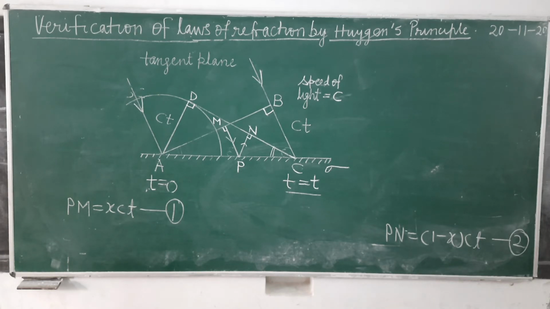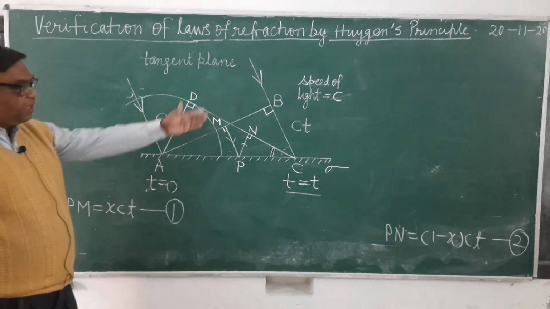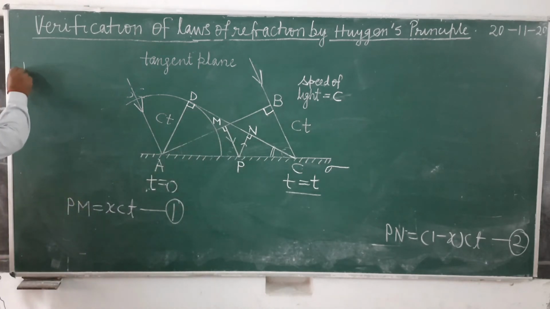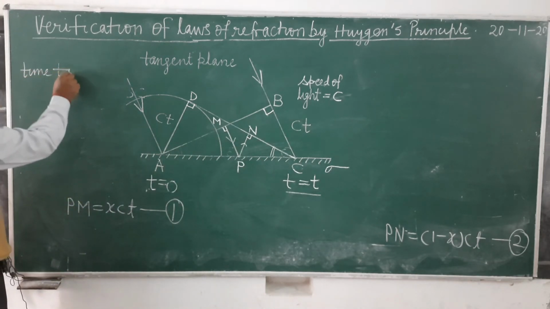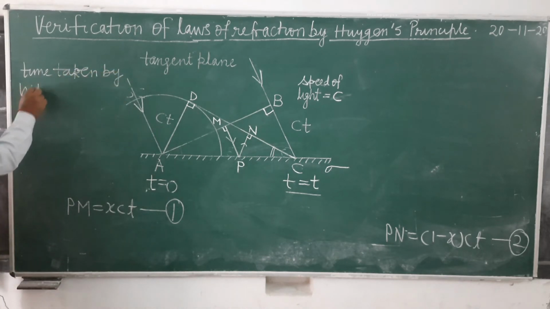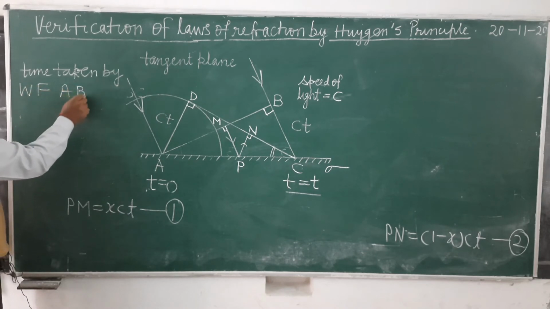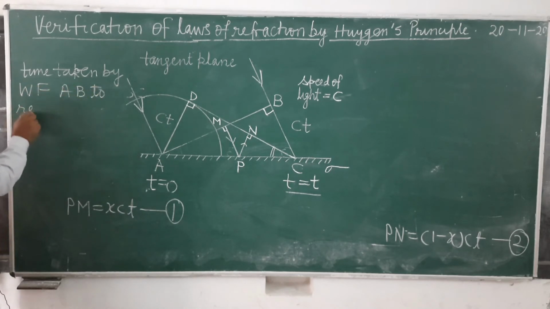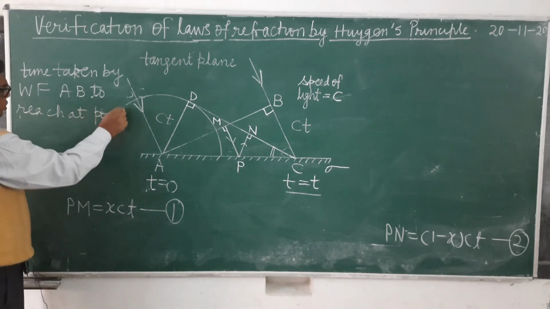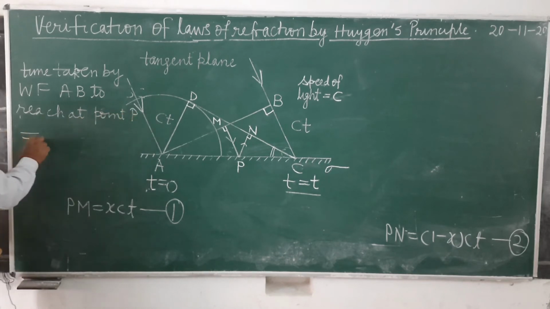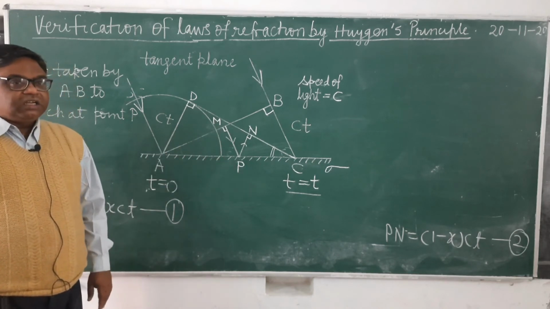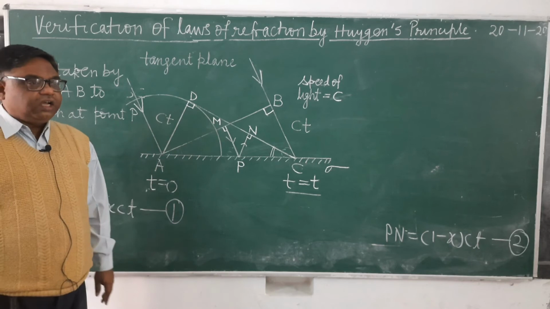Now we will find out the time taken by wavefront AB to reach the point P. Write down: time taken by wavefront AB to reach point P. I have already told that this wavefront will reach the point P via the path PM, because this is the normal direction to AB.